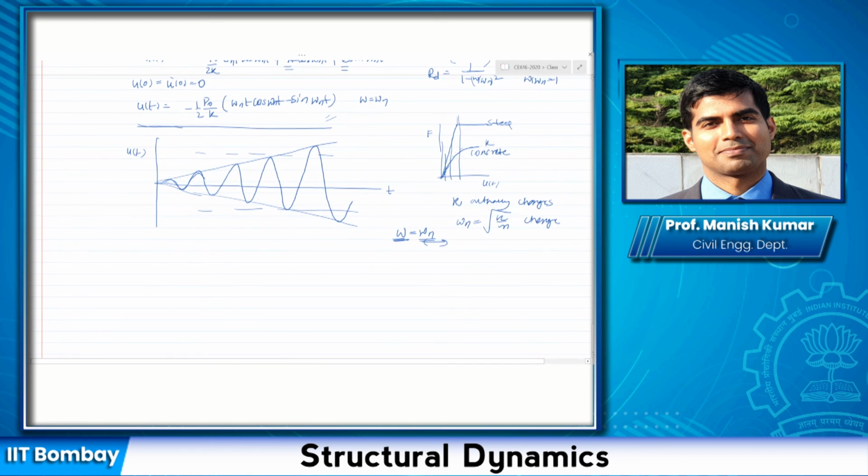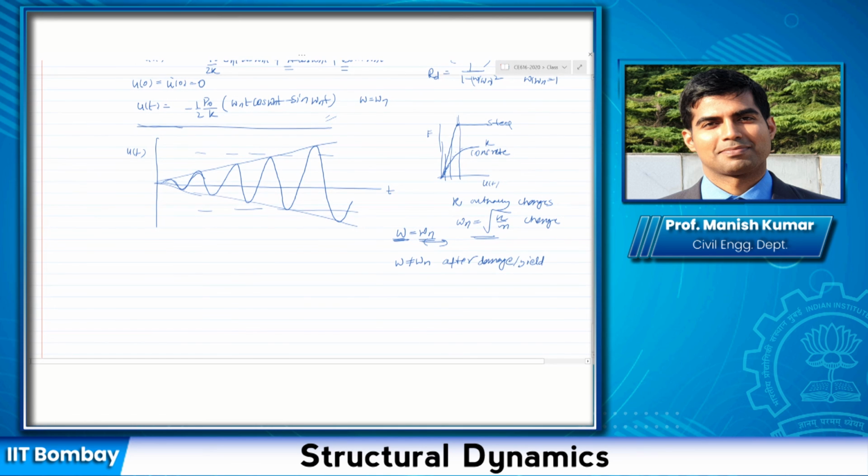But as it led to damage due to increasing amplitude, the stiffness of the system would change, so the frequency would change, and the structure would come out of resonance, because after damage or yield, omega is not equal to omega n anymore. If this happens after a large value of u naught in steel, that is not useful, because the structure would already have been damaged.